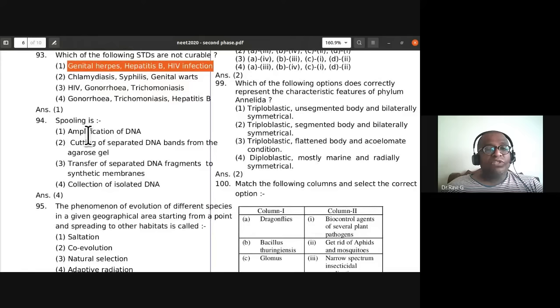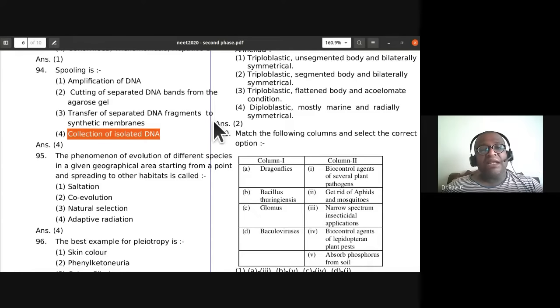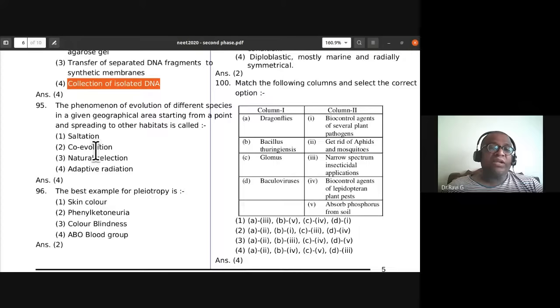Spooling we usually do to isolate the DNA after treating it with chilled ethanol. So spooling is the collection of isolated DNA. It's not amplification of DNA, that is polymerase chain reaction. It is not the cutting of separated DNA bands from the agarose gel after electrophoresis. Transfer of separated DNA fragments to synthetic membranes is the Southern blotting technique, which is also not the option. So spooling is collection of isolated DNA.